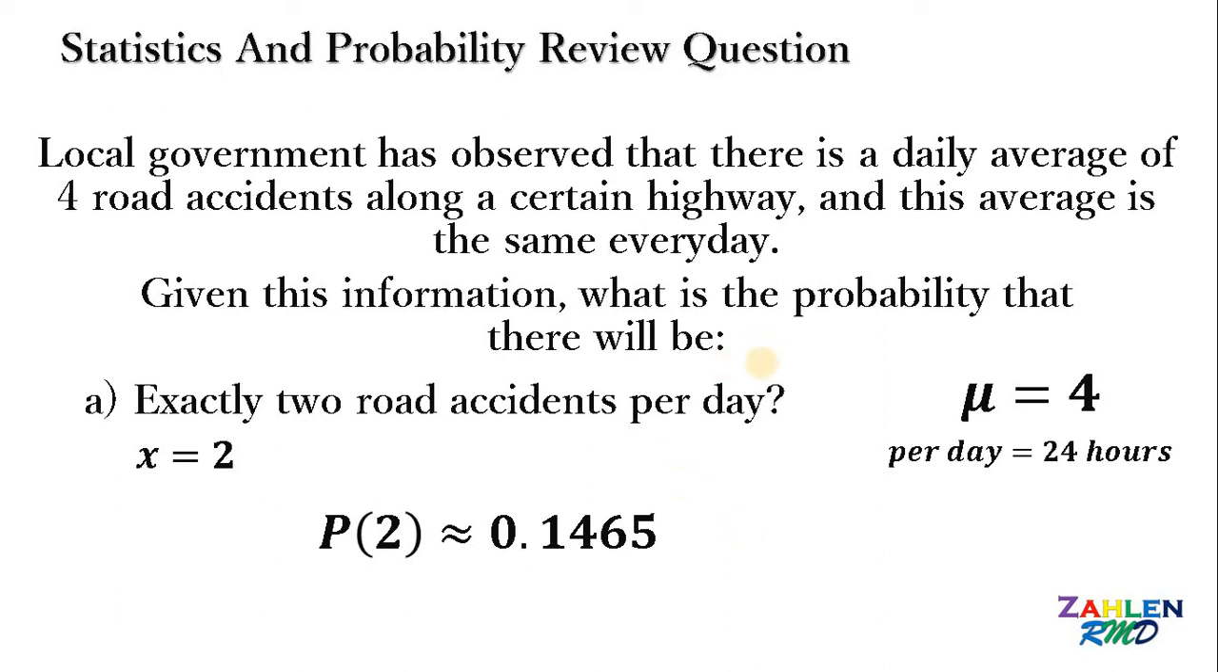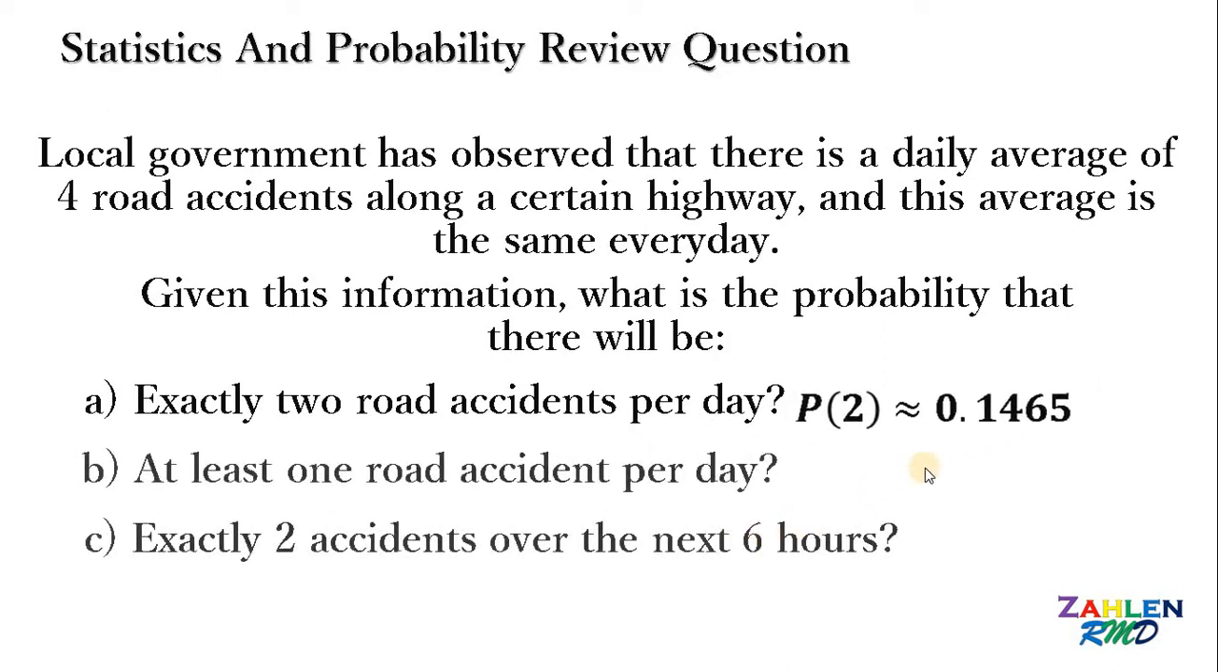So what is the chance that exactly 2 road accidents occur per day? Our answer is 0.1465 or 14.65%. So for question number 1, we have an answer of 0.1465.